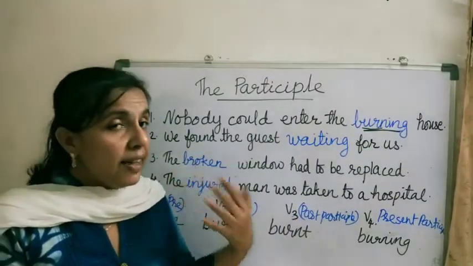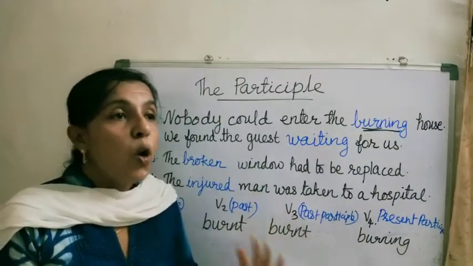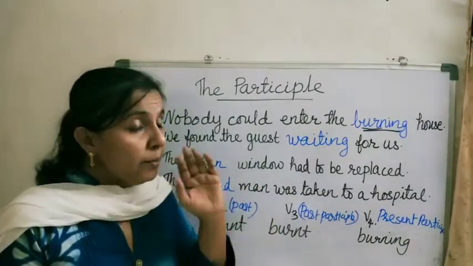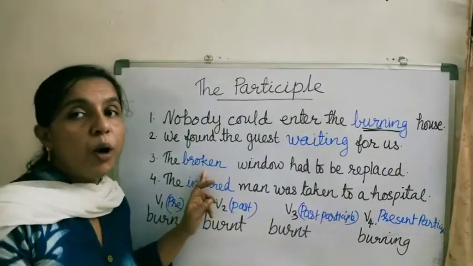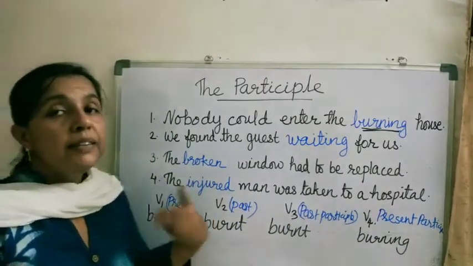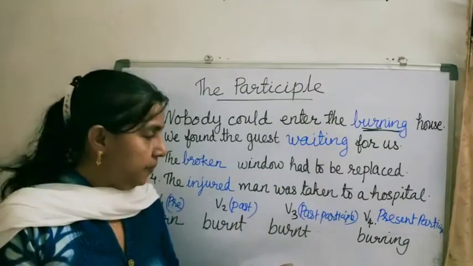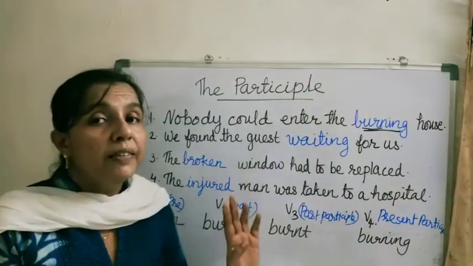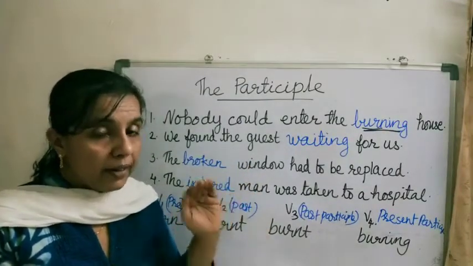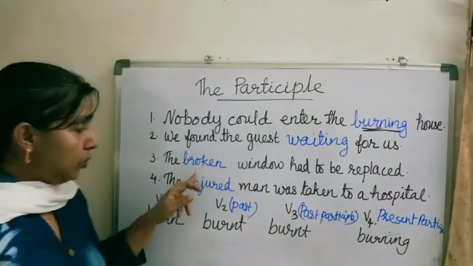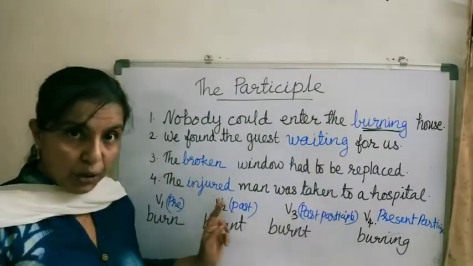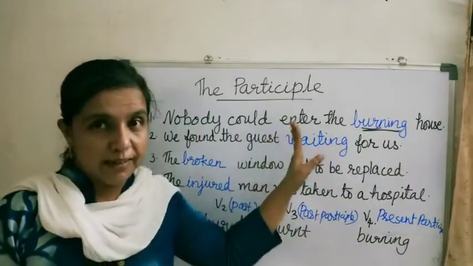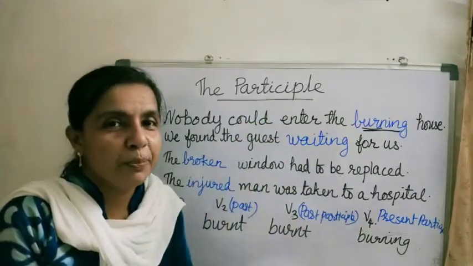The past participle denotes a complete action. That means the work which is over. Got it? The process of getting broken or injured is a completed action. We can say that this is a completed action. Here, broken window. That means it is formed by a transitive verb. The window was broken. The man was injured. And in addition to these two simple participles, there is also a perfect participle.